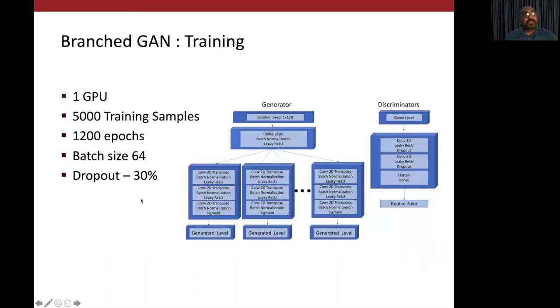We train using a GPU using 5,000 training samples, where each training sample is a set of 4 game levels, 1 for each game. And the number of epochs trained was around 1,200, and the batch size was 64. The discriminator had about a 30% drop-off.